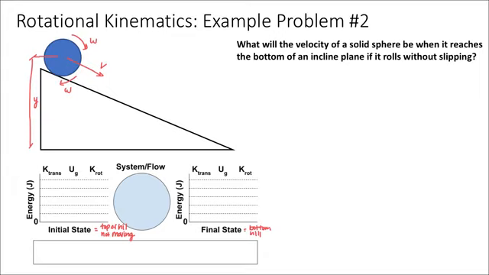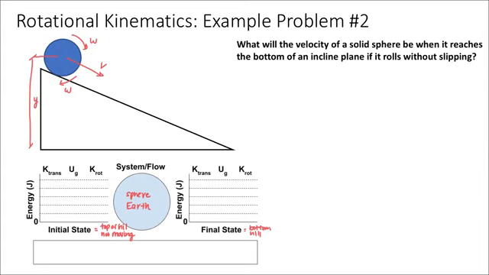I will also take a moment, as I've defined my initial and final positions, to define the system. I will include the sphere in my system as well as the Earth. And I want to include the Earth because if I don't include the Earth, I can't talk about gravitational potential energy. I have to include the Earth to have gravitational potential energy.